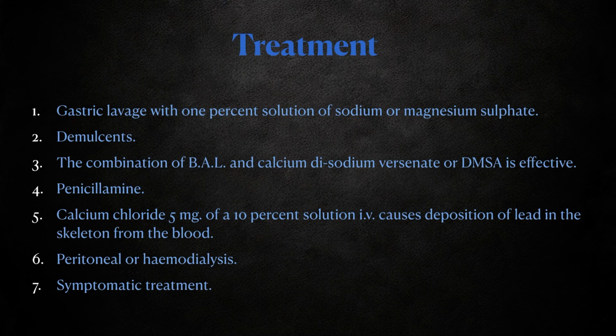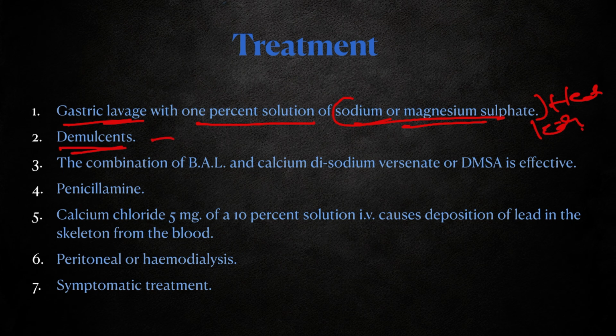Coming to treatment, as with any other poisoning, first gastric lavage should be done. In this gastric lavage, a 1% solution of sodium or magnesium sulfate is used. This combines with lead to form insoluble lead sulfate, which is then excreted. Then demulcents are given to prevent absorption of lead. Demulcents form a coating on the stomach and prevent the absorption.